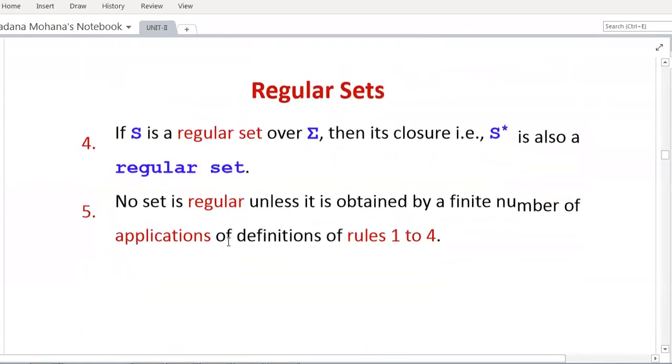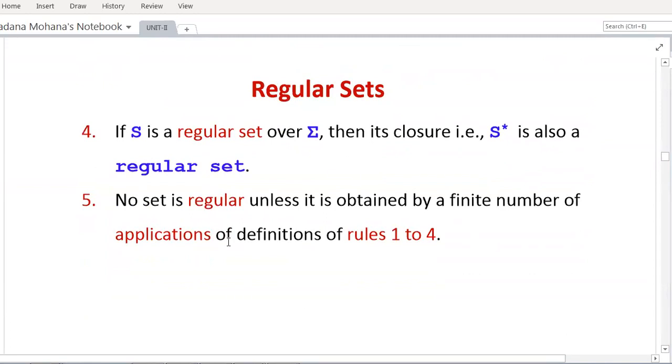Then fourth rule, if S is a regular set over sigma, then its closure, written as S closure, is also a regular set. Like in the recursive definition of regular expression, this rule also occurred, but there R is a regular expression. But here we are considering everything as a regular set. So by combination of rules 1 to 4, by repeating once or several times, whatever applications we obtain, those are all only the regular sets.